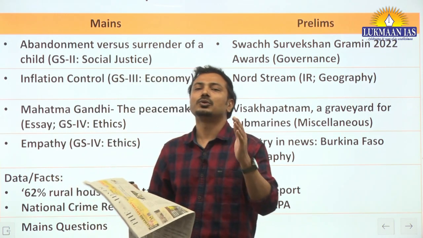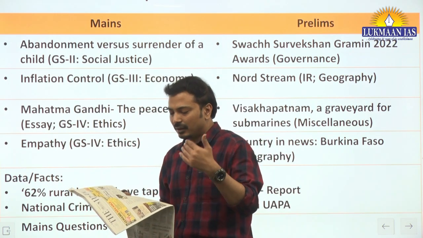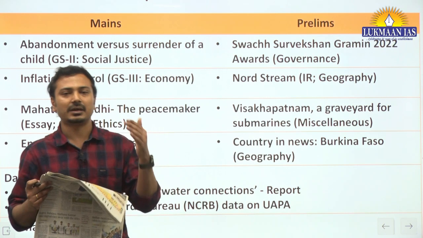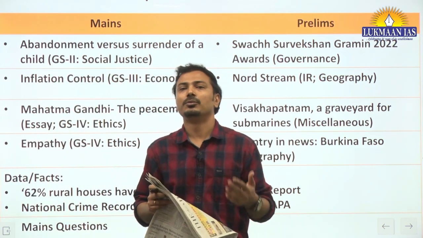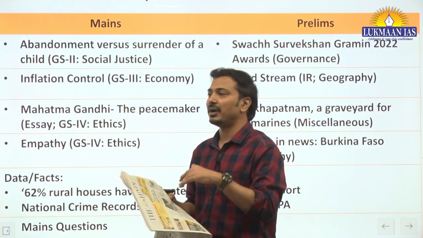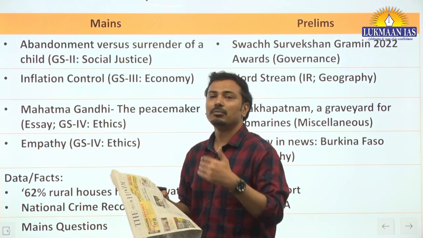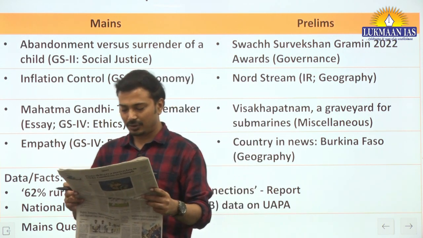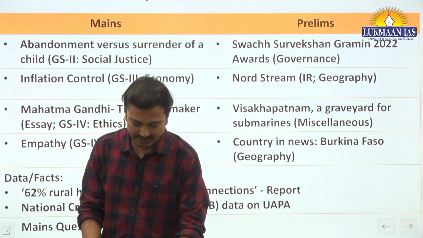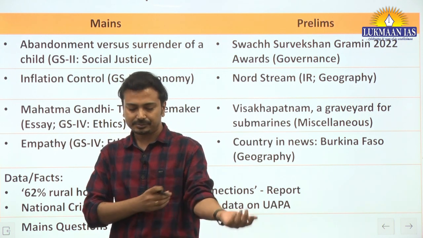Here we will also try to know what fully functional tap water connections under the Jal Jeevan Mission are, some basic objectives and provisions of the Mission, and the findings of this survey by the government itself. It is important from the mains perspective, for both the GS2 and GS3 papers.